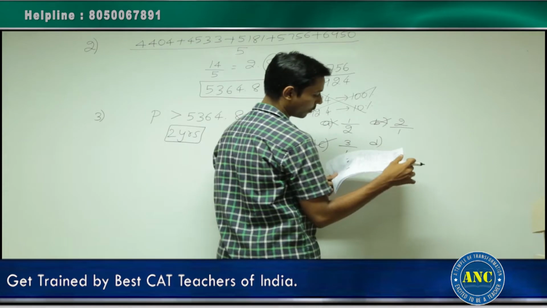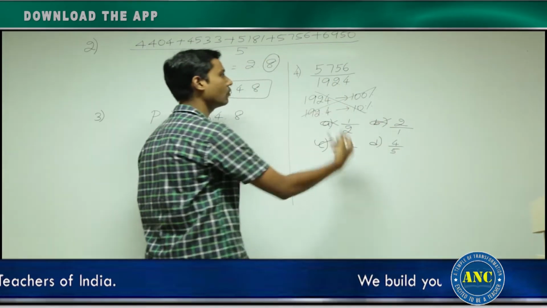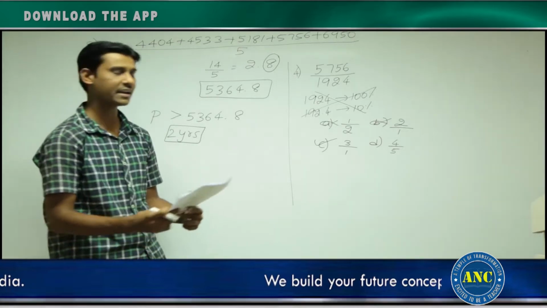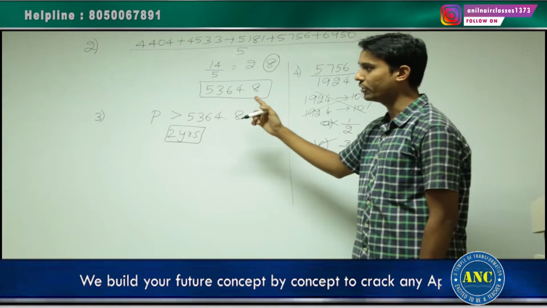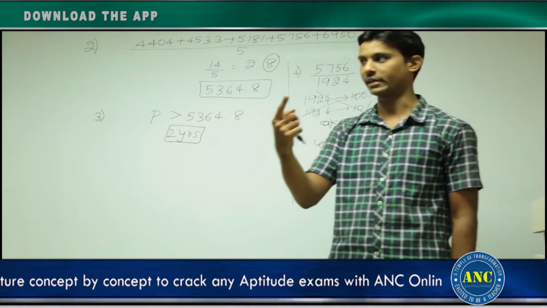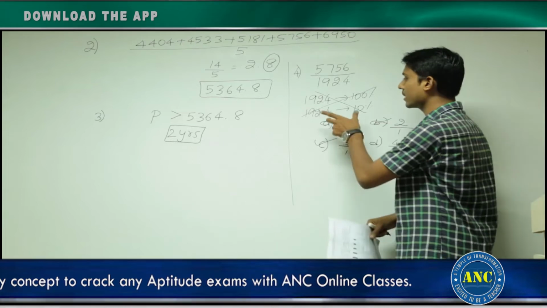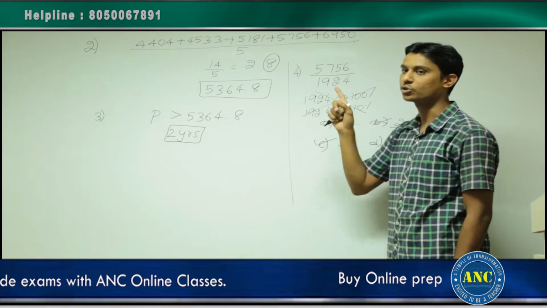If you observe, the last option given is 4:5. It is not in the ratio of 4:5 also. If you observe the first question of this caselet, we solved a question, 3 divided by 1927. We solved it in 2 methods. I am not telling this is the method to be followed. I am only telling you that this is one of the methods to be followed.